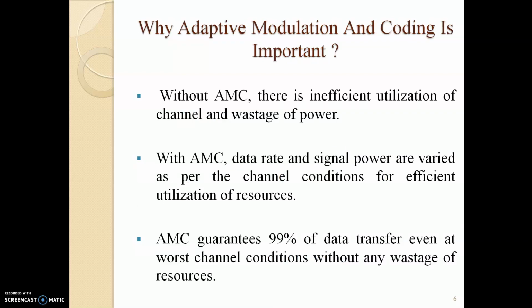Why is adaptive modulation and coding important? Without adaptive modulation and coding, there is inefficient utilization of the channel and wastage of power. With AMC, data rate and signal power are varied as per the channel conditions for efficient utilization of resources. Adaptive modulation and coding guarantees 99% of data transfer even at worst channel condition without any wastage of resources.